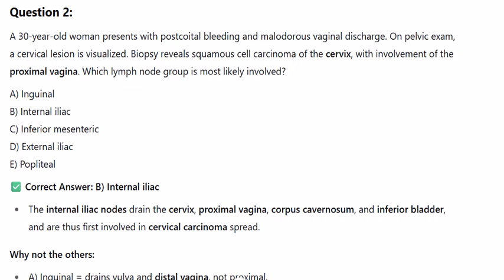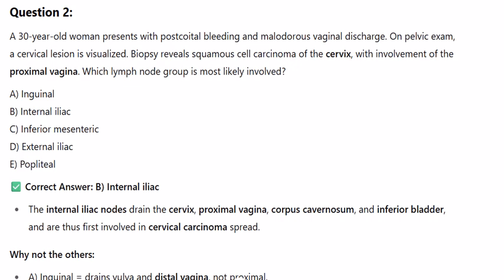A. Inguinal, B. Internal iliac, C. Inferior mesenteric, D. External iliac, E. Popliteal. Correct answer B. Internal iliac. The internal iliac nodes drain the cervix, proximal vagina, corpus cavernosum, and inferior bladder, and are thus first involved in cervical carcinoma spread. Why not the others?